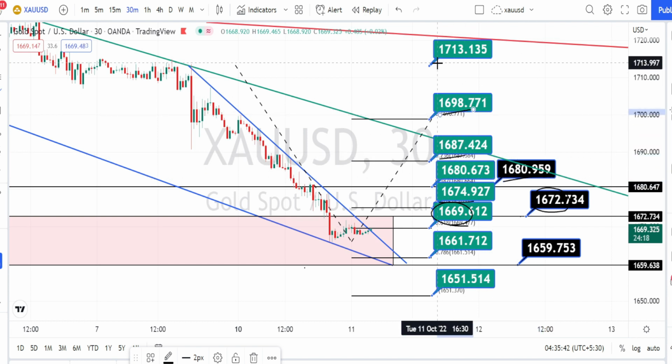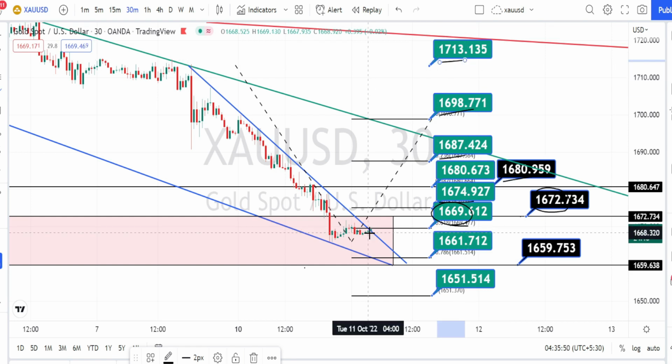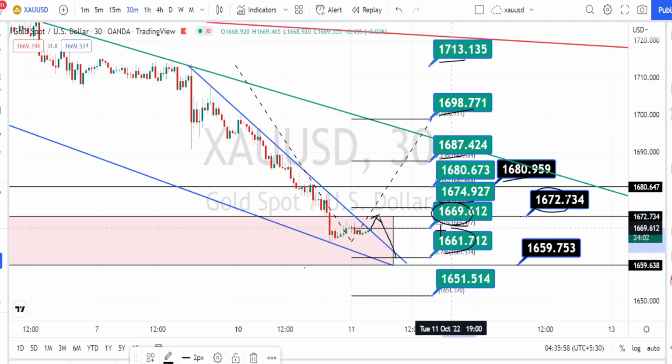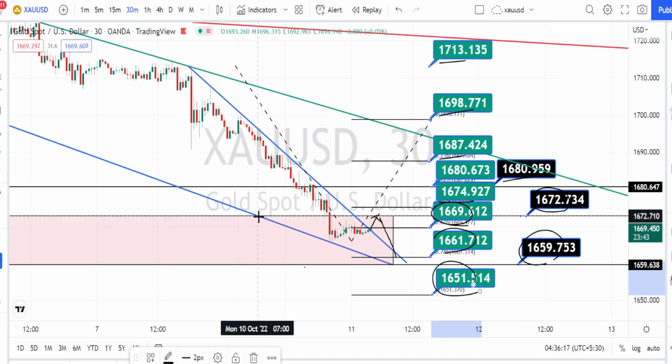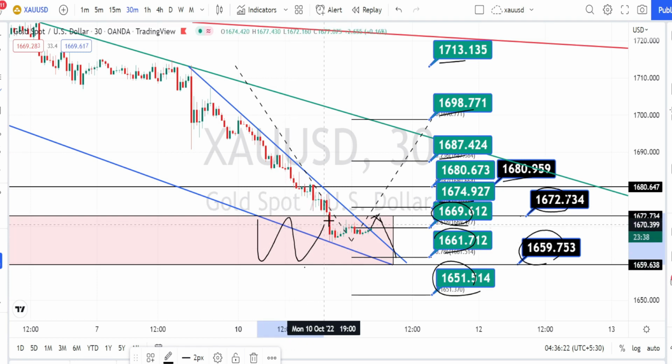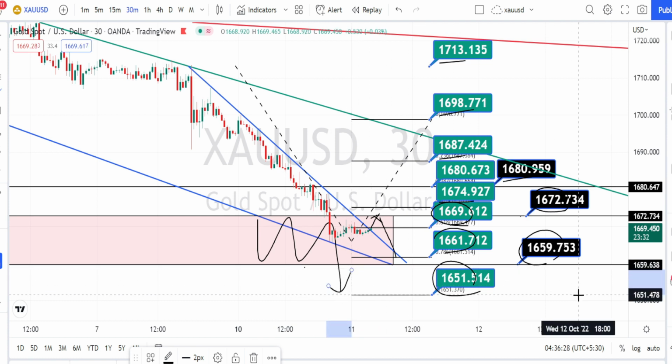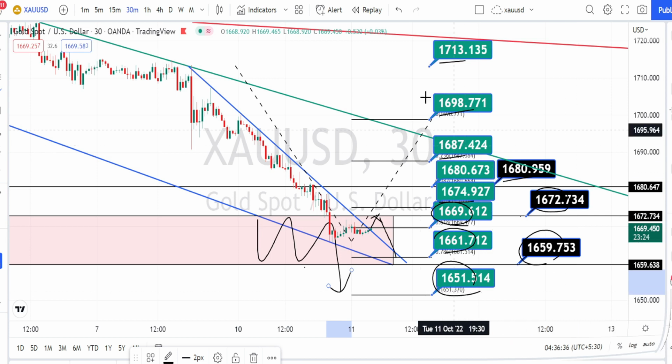1698 and 1613. And if the price action bounces back from the resistance level of 1672, next level of support is going to be around 1661, 1659, 1651, which means that it will be breaking the support zone from the hourly time frame also. So we can expect a further continuation of the bearish trend in 30 minutes time frame also. Let us mark the support and resistance levels for 15 minutes time frame.